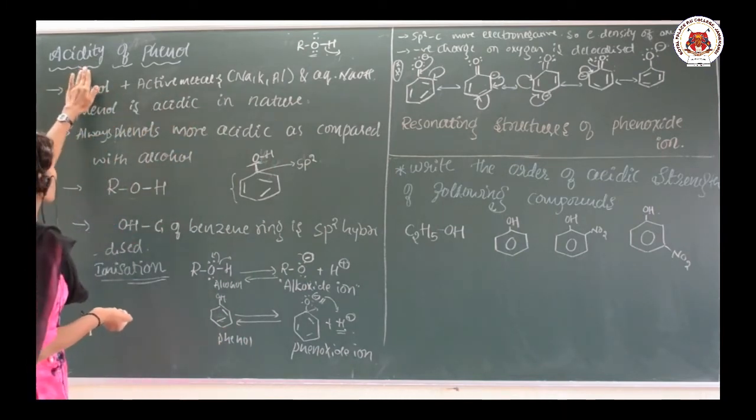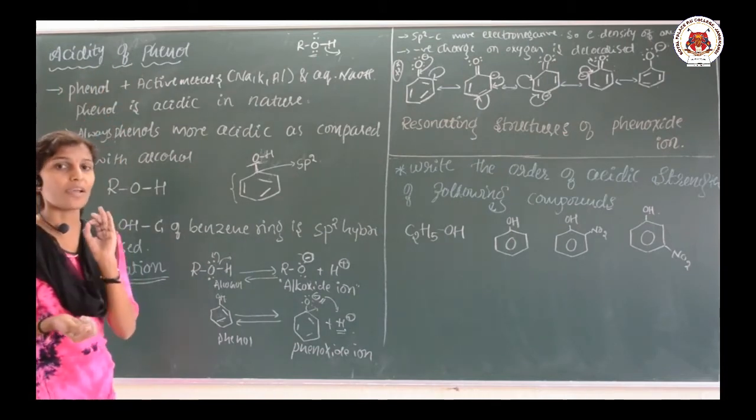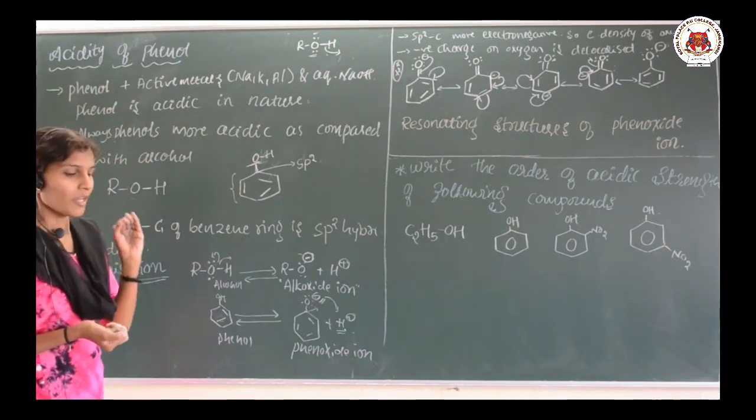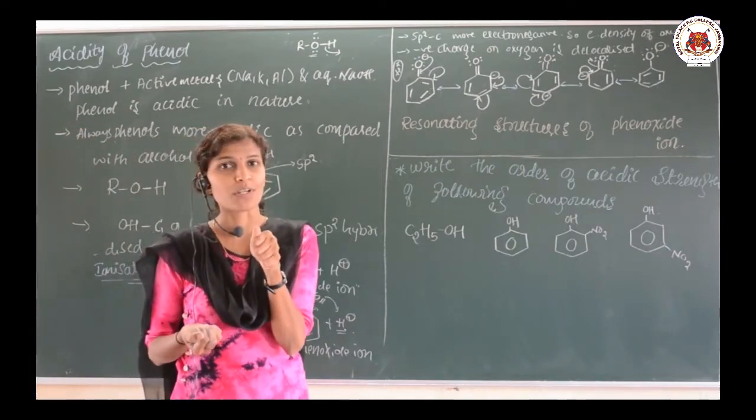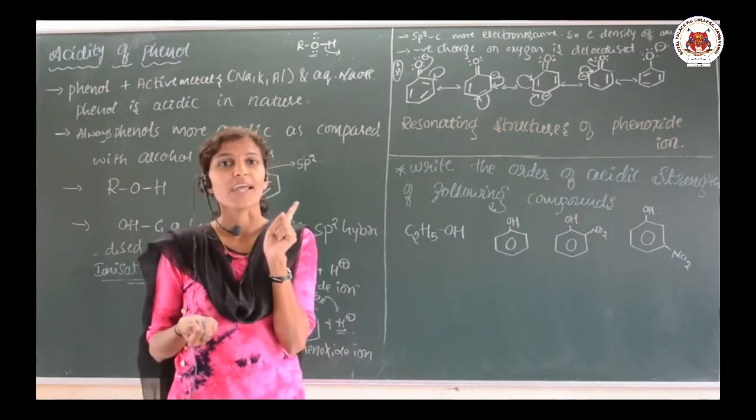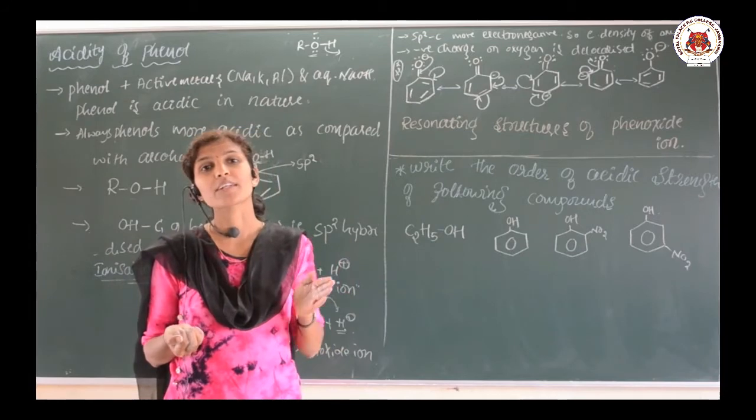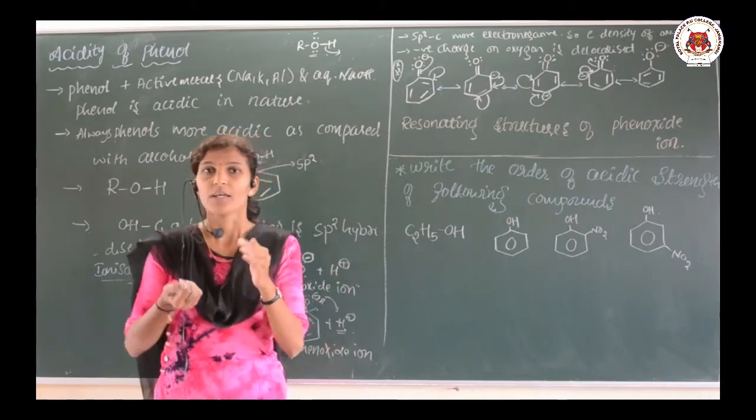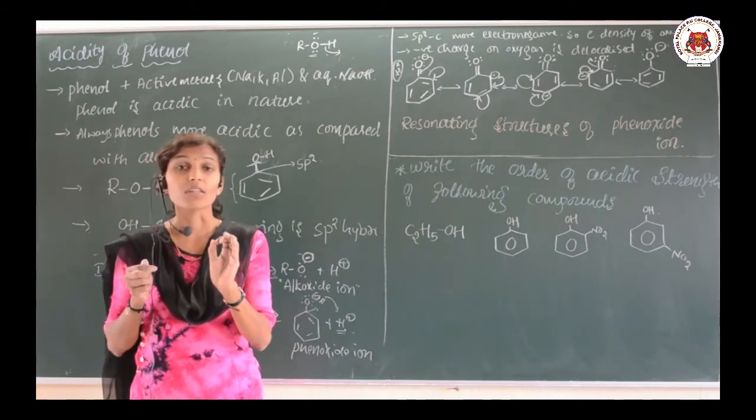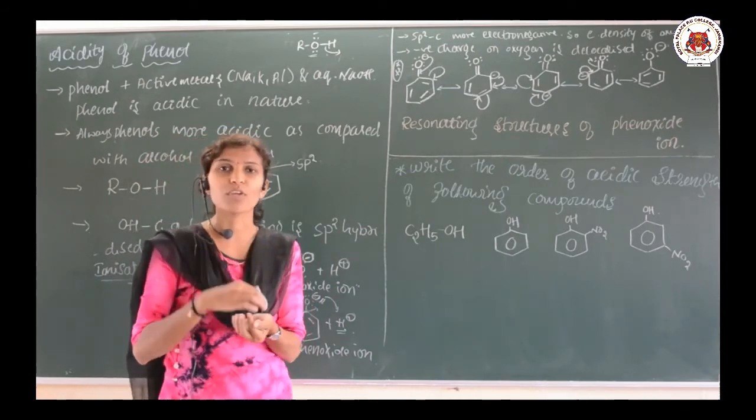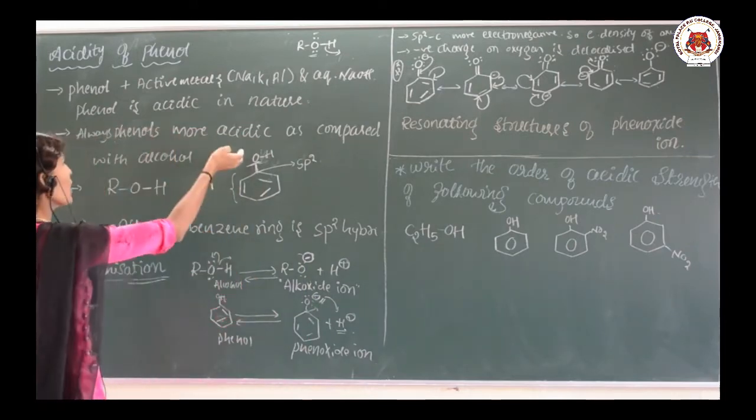First, we are discussing the acidity of phenol. So, phenol is acidic on what basis? Phenol reacts with active metals like sodium, potassium, and aluminum. Even phenol reacts with aqueous sodium hydroxide, and all this indicates the acidic nature of phenol.